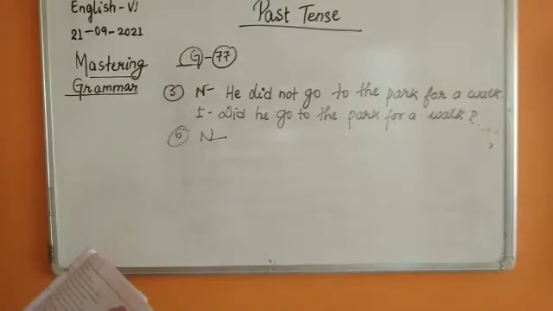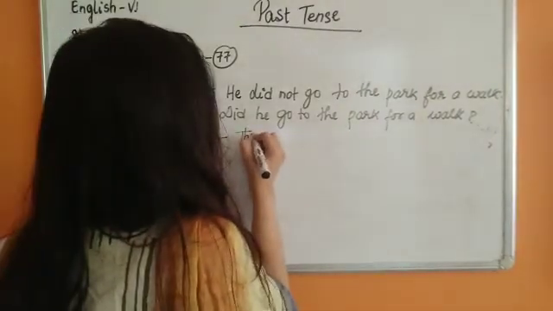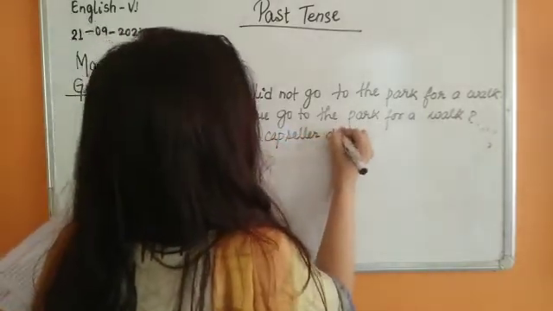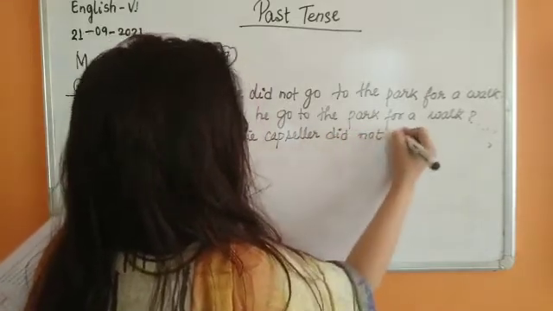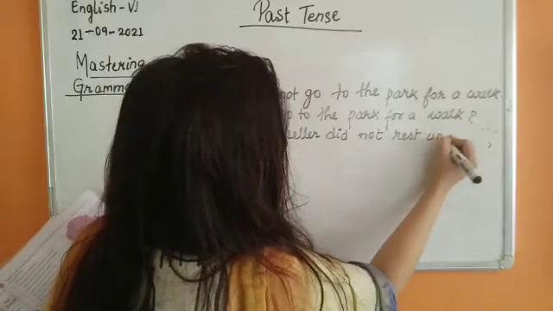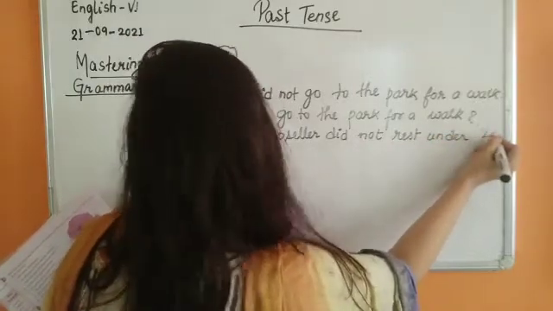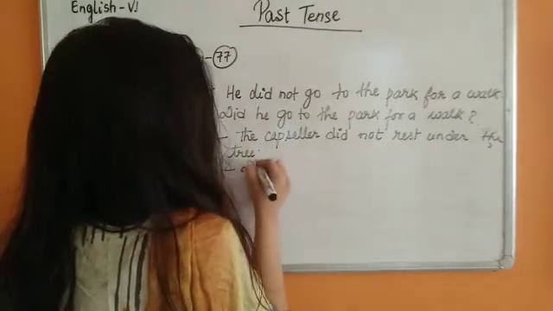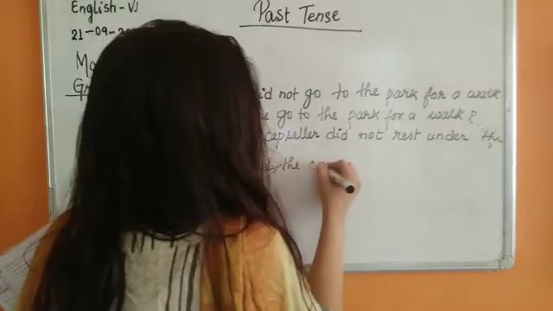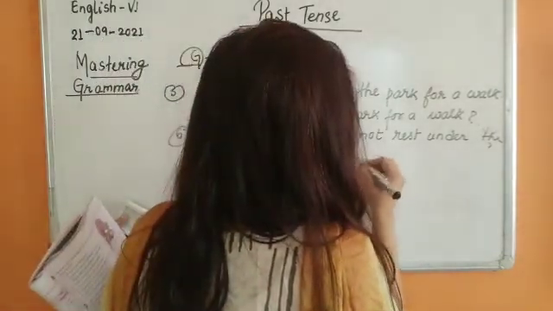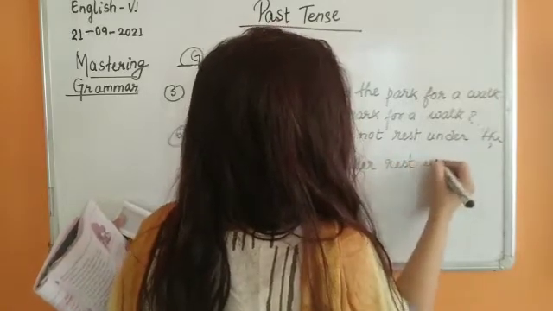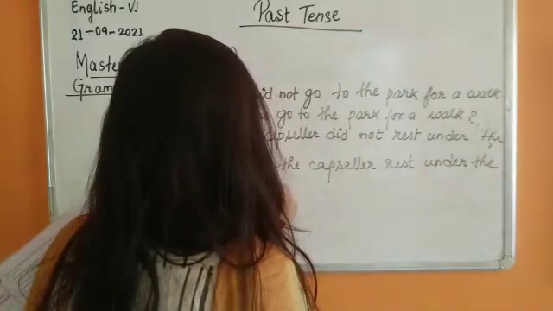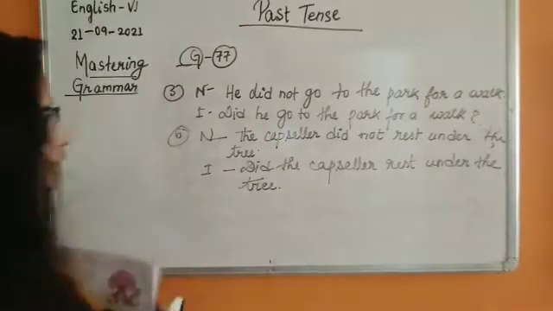Number 6, negative. The cap seller rested under the tree. The cap seller did not rest. Rested becomes rest. Did not rest under the tree. Interrogative. Did the cap seller rest under the tree? Yes children, so we are done with this exercise.